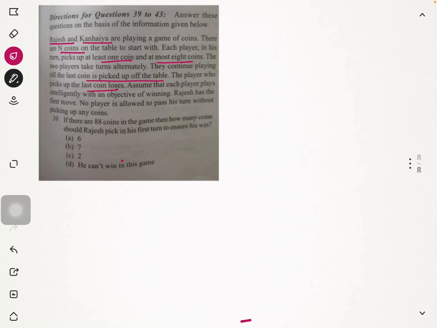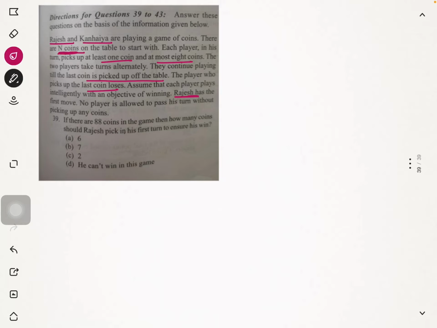Now Rajesh is the person who has the first move. No player is allowed to pass his turn without picking up coins. So what they are trying to emphasize here is that each person can pick a minimum of 1 coin and a maximum of 8 coins. Picking up 0 coins is not allowed. N is how many coins were initially on the table.